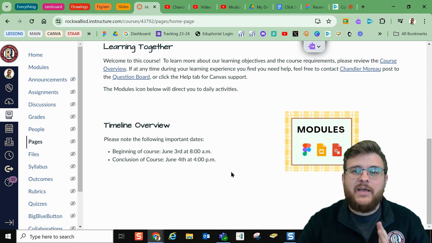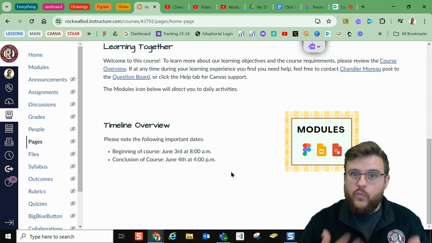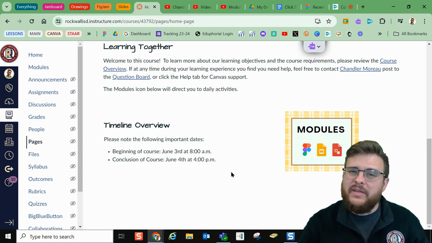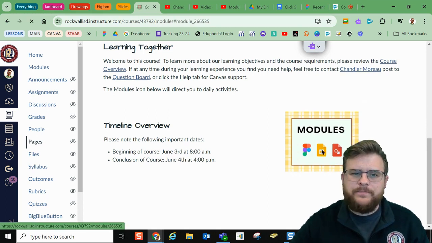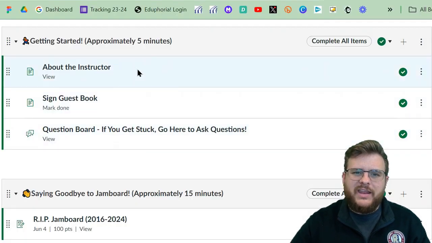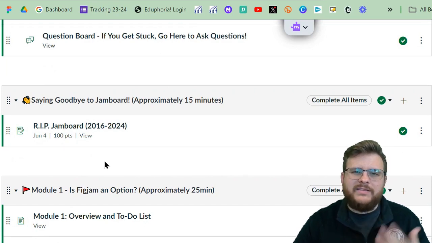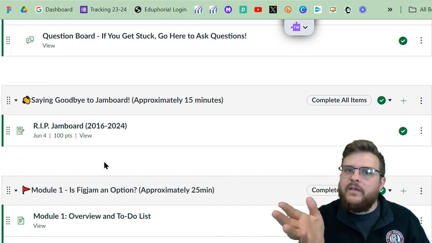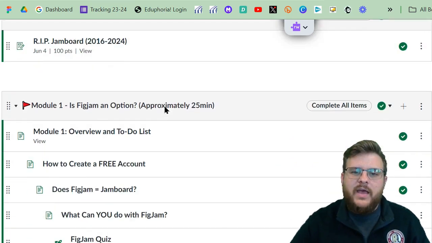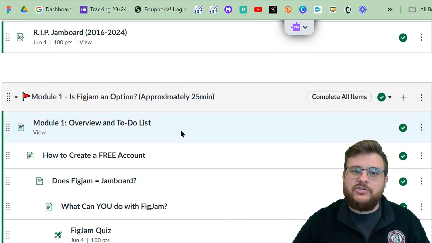If you're on a section that says approximately 20 minutes and you've spent 20 minutes, you should go ahead and move on, because the last section is 75 minutes, but it's going to be actually creating things. Let me show you that right now. So I'm going to click on modules. Section number 1 is just the getting started, so 5 minutes for you to read over this. Section number 2 says Saying Goodbye to Jamboard. We're going to spend about 15 minutes just honoring Jamboard, what amazing things it brought for teachers, and the 5 things that teachers liked the most about it. And then looking at those 5 things, we're going to find out how we can replicate them in these other 3 programs, FigJam, Slides, and Drawings.